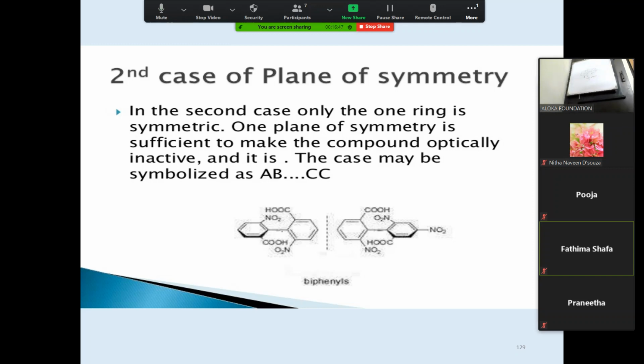So understood this, everybody? There is a plane of symmetry within the molecule, and there are two similar groups across the molecule. So that's why it is optically inactive. Fatima, did you understand this? Yes, sir. Okay. Next, can we go for the third one?